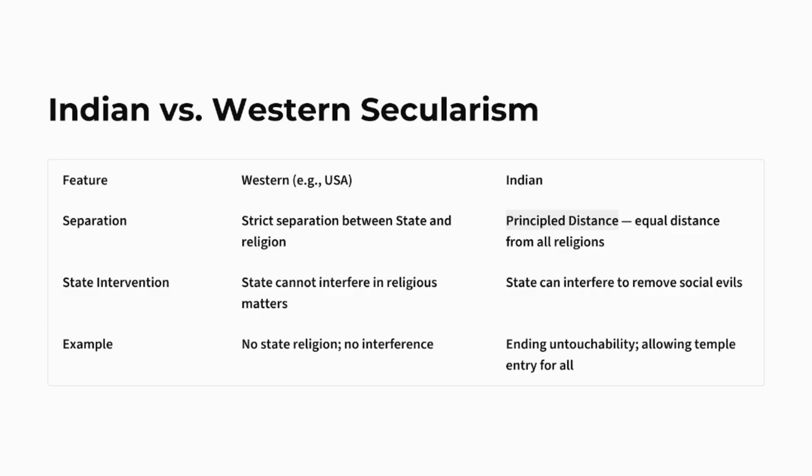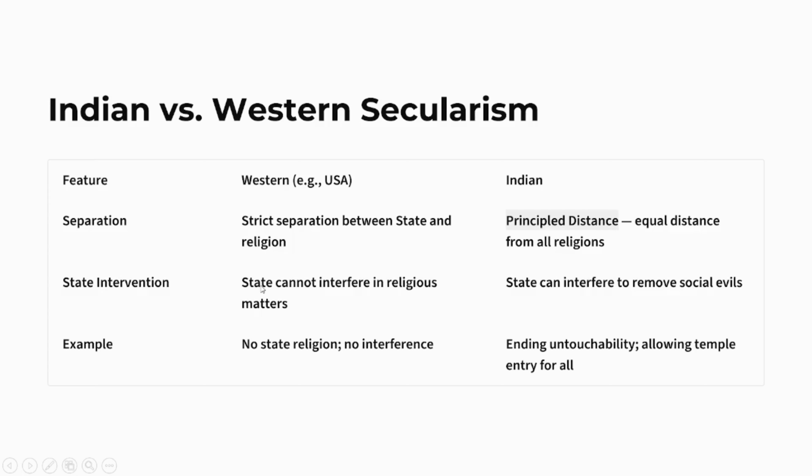Then let us see Indian versus Western secularism. First, Western secularism, for example the United States of America, and Indian. Separation: strict separation between state and religion in the West. India follows the principle of distance, an equal distance from all religions.